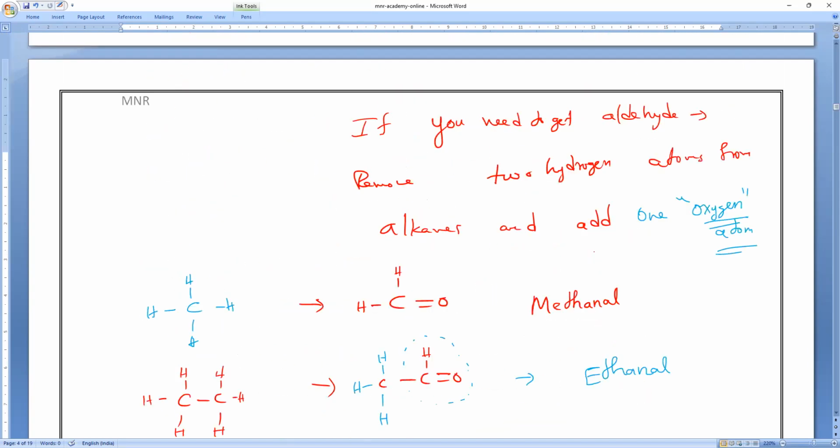So aldehydes means what? Instead of removing one hydrogen, we have to remove how many hydrogens? We have to remove two hydrogens, and you need to add how many oxygens? One. That's all. It's a very simple concept. Just have a glance at this.